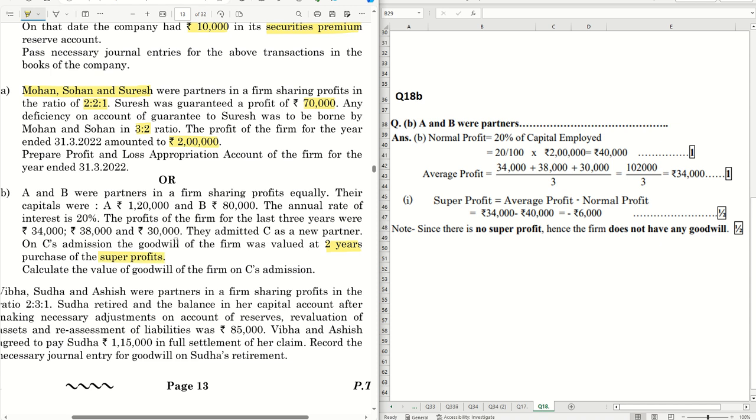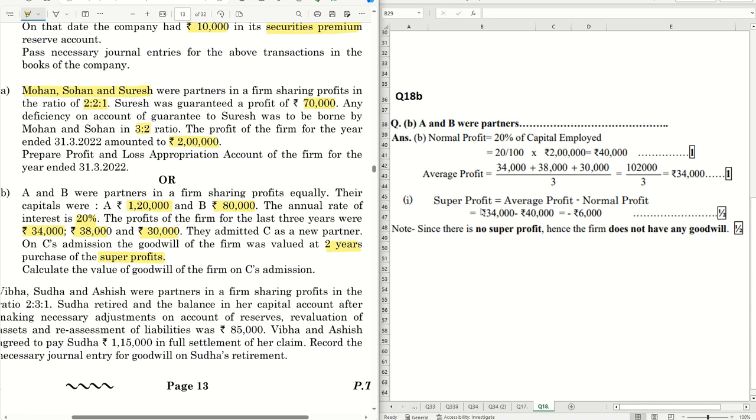Okay, so let's do it one by one. First, normal profit, which is 20%. The normal rate of return is mentioned here of the capital employed. So capital employed is 1,20,000 plus 80,000, which is 2 lakh. Here we have A's and B's capital, 1,20,000 and 80,000. Total is 2 lakh. 20% of that is 40,000. Average profit we have to compare to find out super profit. So 34,000, 38,000 and 30,000. If you add and divide by 3, you get 34,000 as your average profit. So your super profit is negative 6,000.